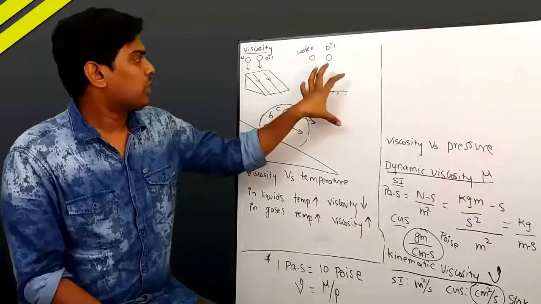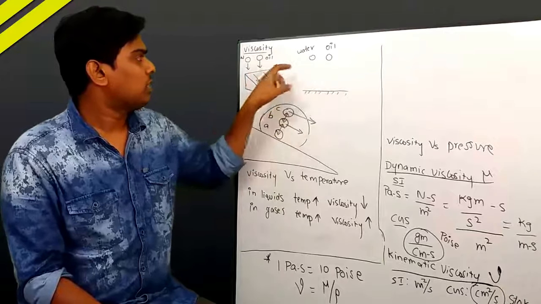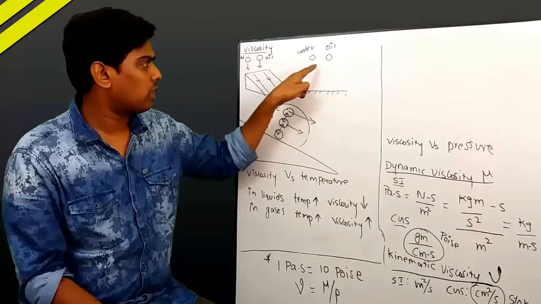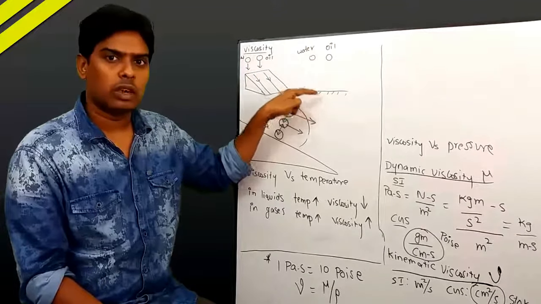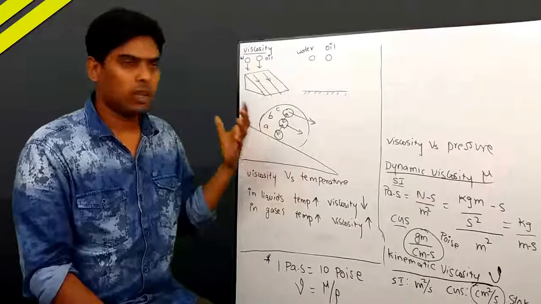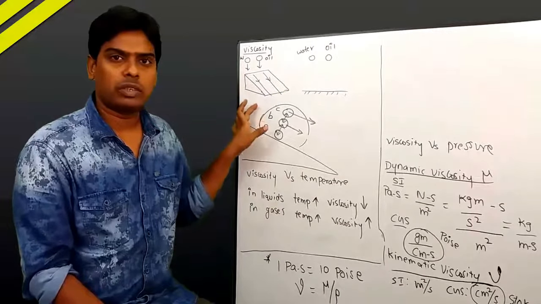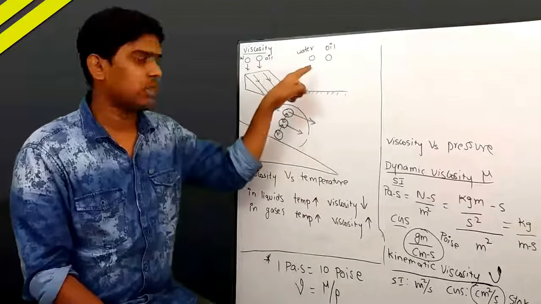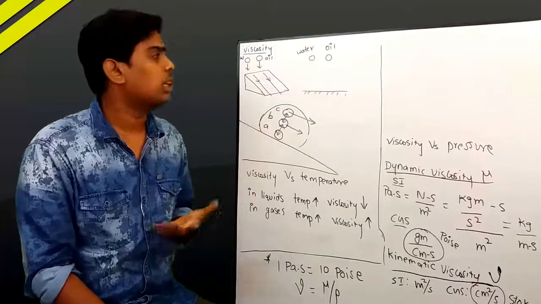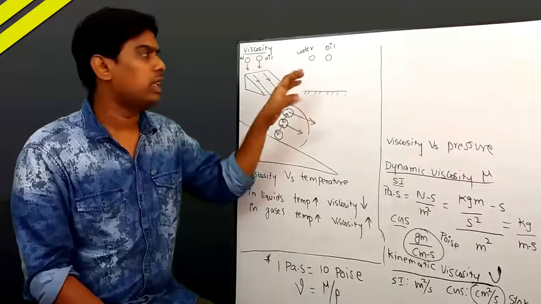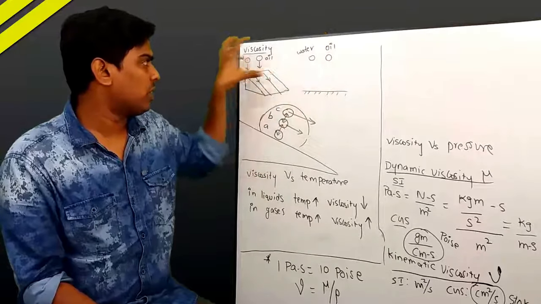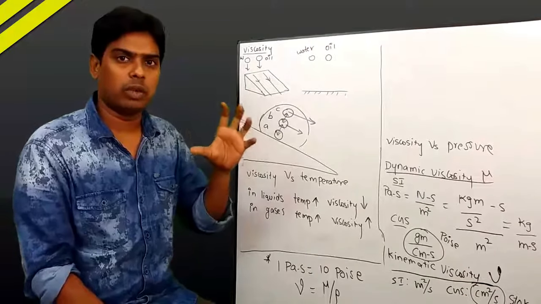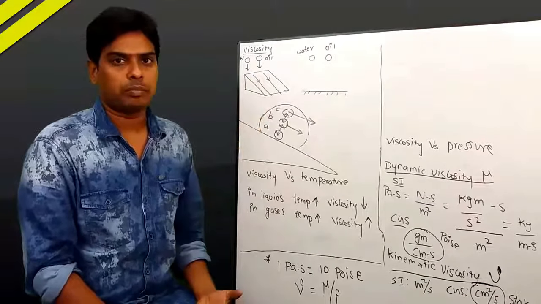If you observe the second picture, in this picture we are releasing the same two droplets again here, but there is no contact surface while these two are falling to the ground. Then what is the difference in velocities? Here, water and oil reach the ground at the same time. It is because though there is viscosity, there is no viscous effect if there is no contact. Viscosity exists within the fluid here as well as here, but viscous effect exists only when there is contact to the fluid body, that is any solid surface.